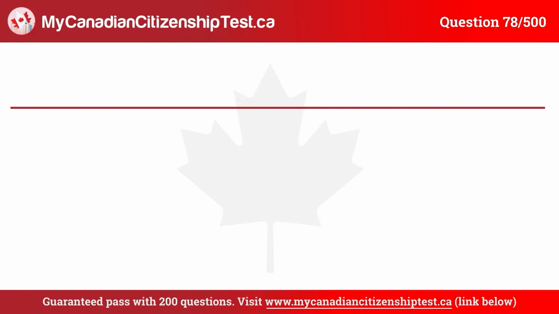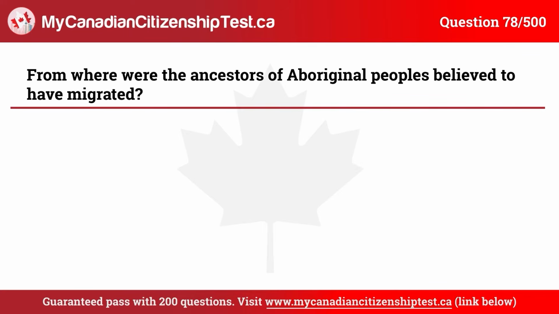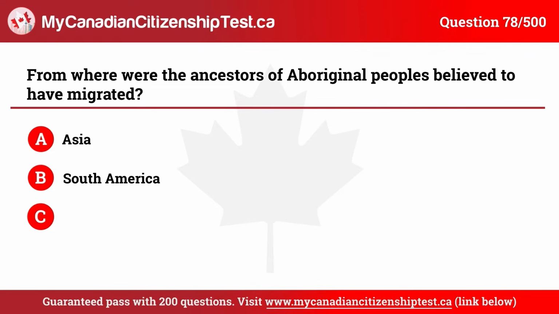Question 78. From where were the ancestors of Aboriginal peoples believed to have migrated? A. Asia. B. South America. C. Europe. D. Africa. The correct answer is A. Asia.